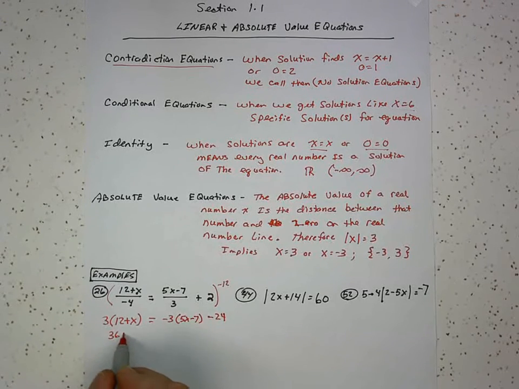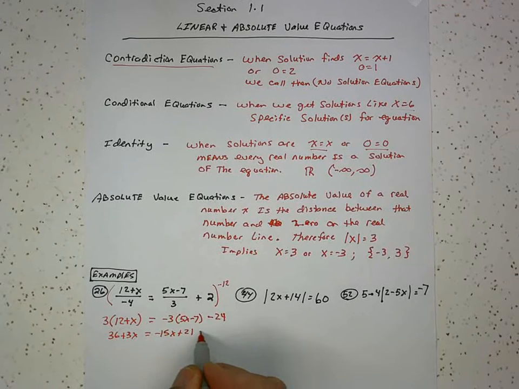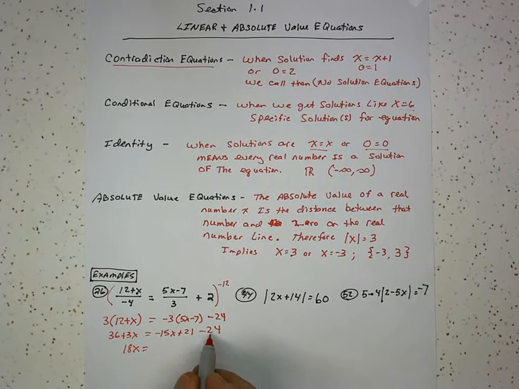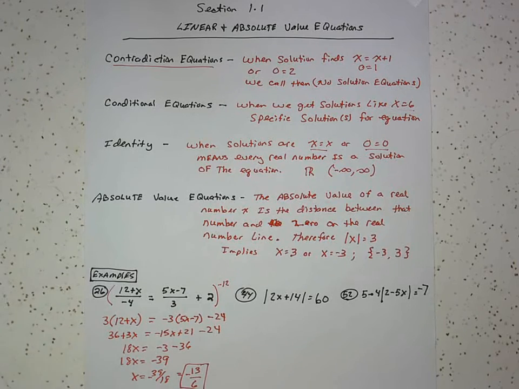If we solve this out, distributing through, now, the rule generally is get all the numbers to one side and all the variables to the other. So I'm going to add 15x. 21 minus 24 is negative 3 and subtract another 36. So I end up with 39/18, which is negative. We always try to reduce those. They're divisible by 3. So I end up with negative 13/6.